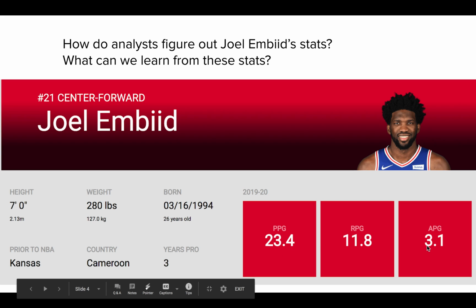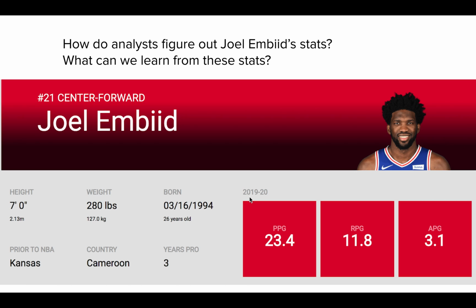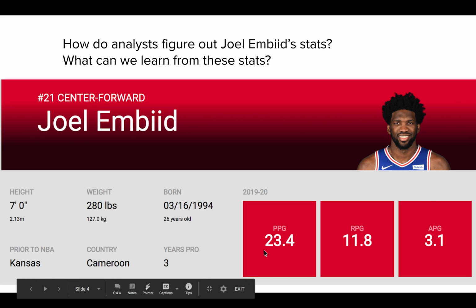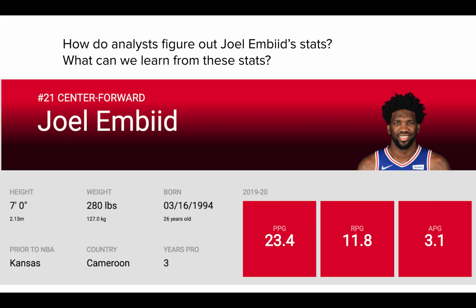I see that they're all decimals. These are his averages. So if I look at this NBA season, 2019 to 2020, this stands for points per game. Joel Embiid scores, on average, 23 points per game. That does not mean that he scores 23 points every game, okay? That just means that if I took all of his points and made them even across every single game, redistributing all of his points, he would score 23 each game.